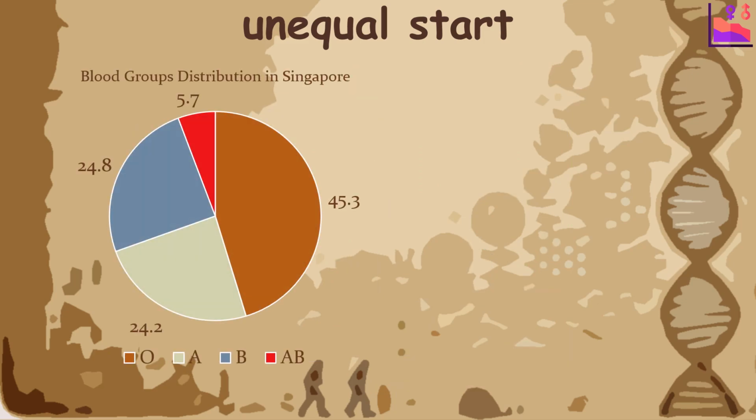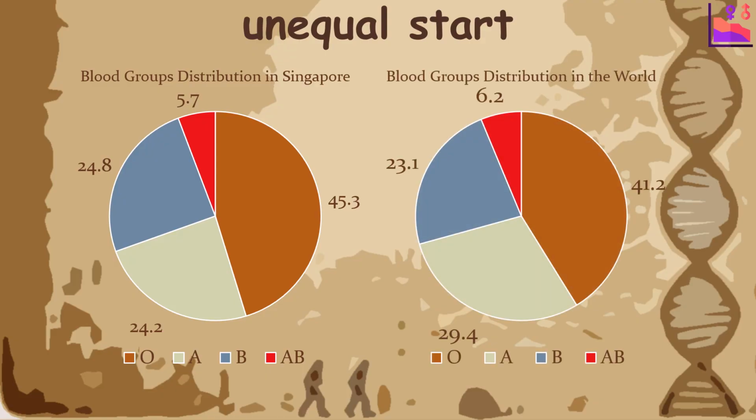The dominant blood groups A and B are nearly half that of O, while the codominant AB blood group is the least common. Looking at the distribution of blood groups worldwide, it is roughly the same, but there are about 5% more people with blood group A than B. Since originally there was only the O blood group and A and B only came about due to mutation, the majority of the population still has blood group O.